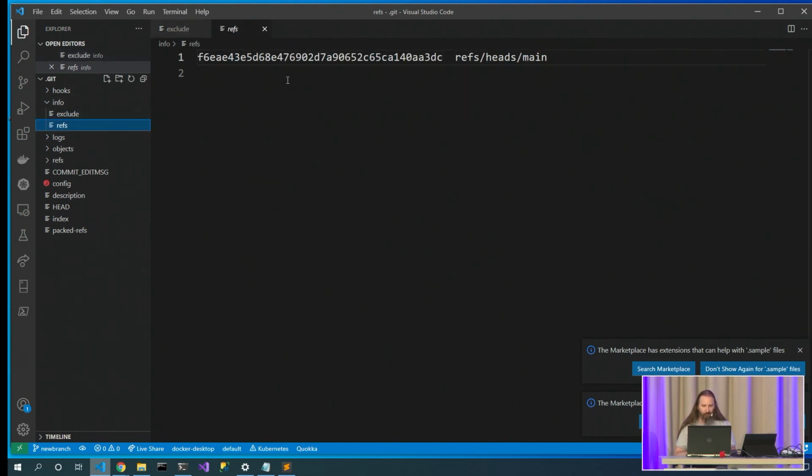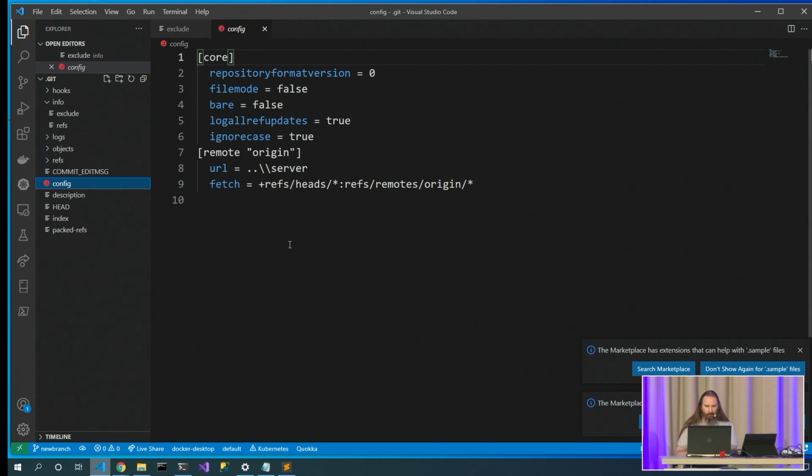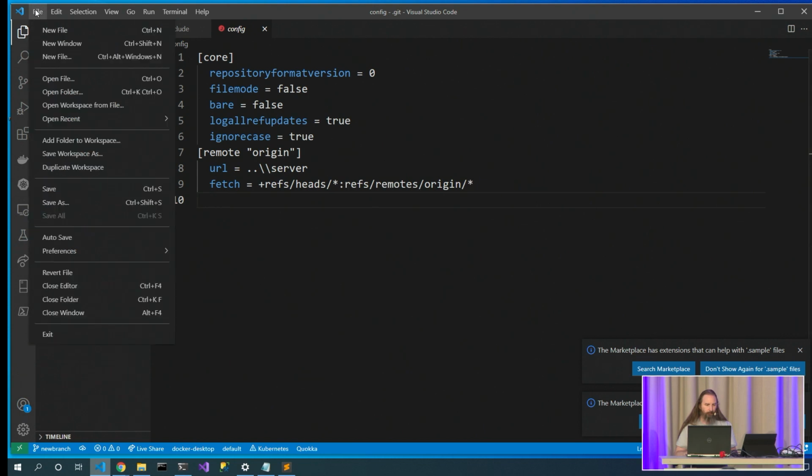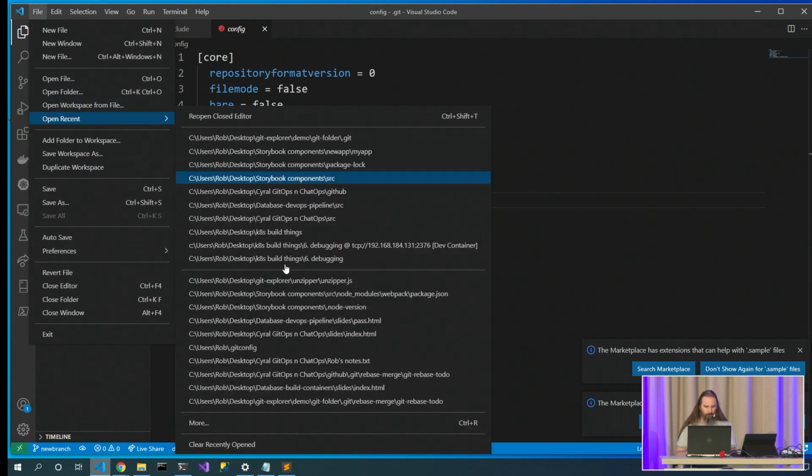The refs folder, this is where my head is. I'm not sure why it has another refs folder in here, but let's start wandering into configuration details, which is pretty cool. Here's a config file. This config file lists the details specific to this repository. Now this config file overrides the settings inside my local, my user-specific Git configuration.